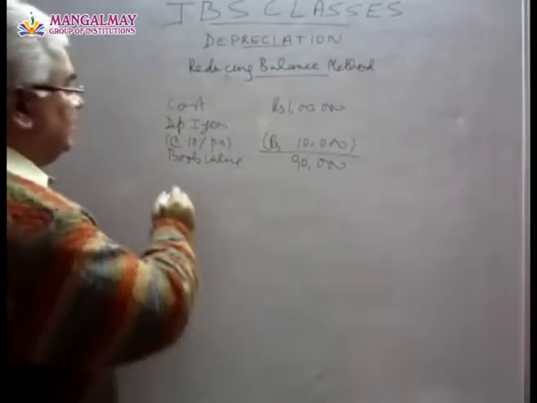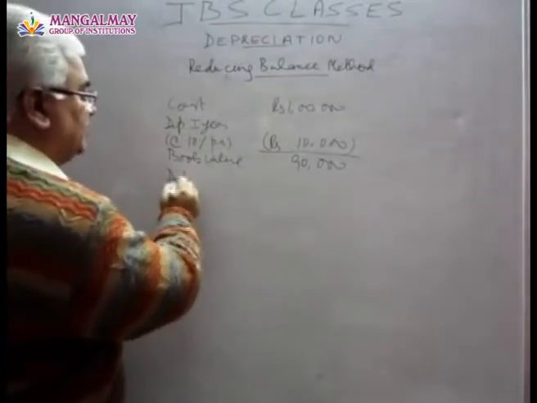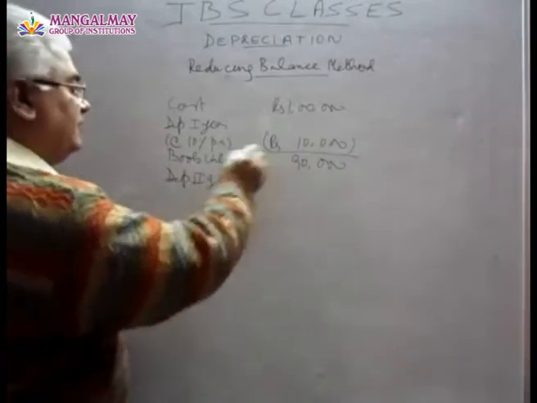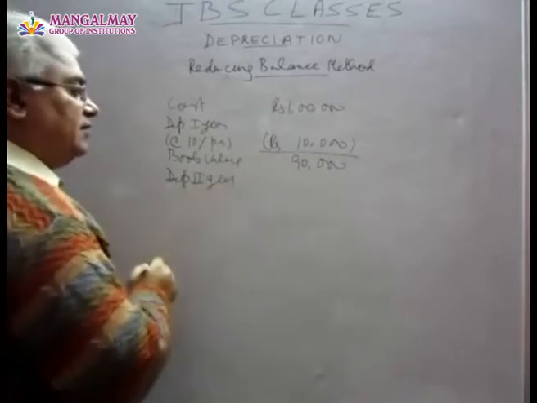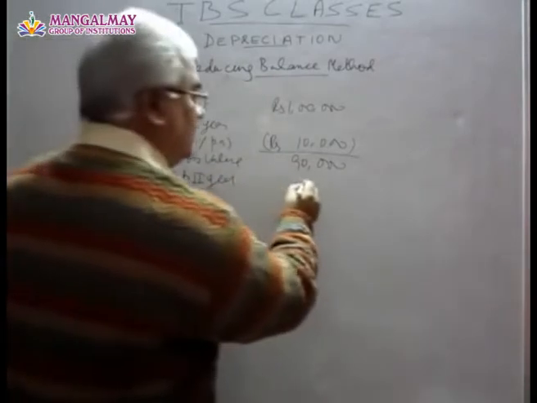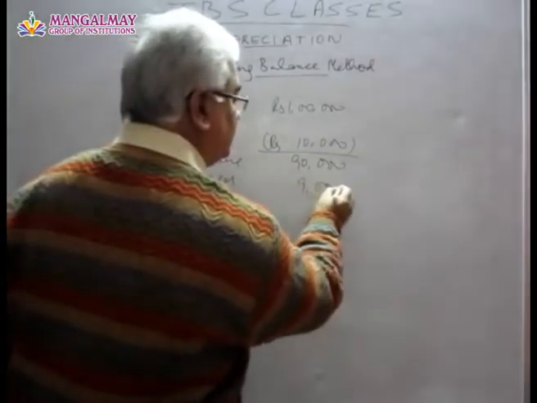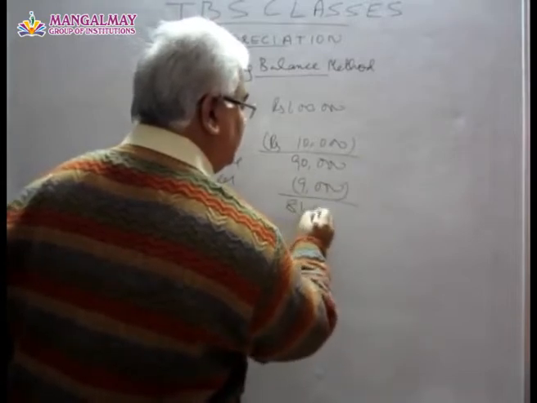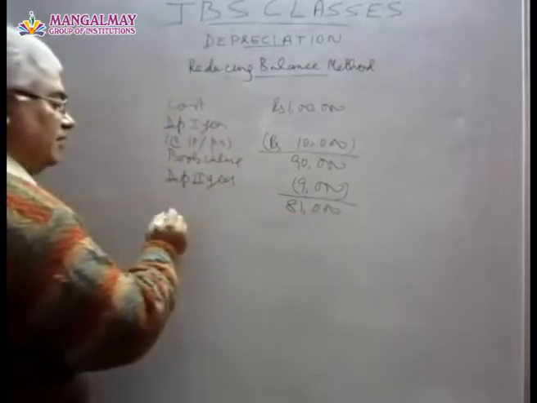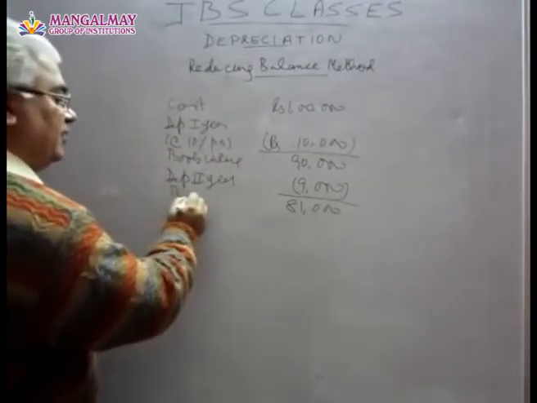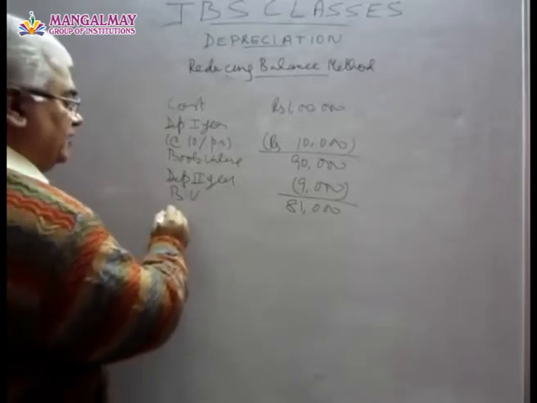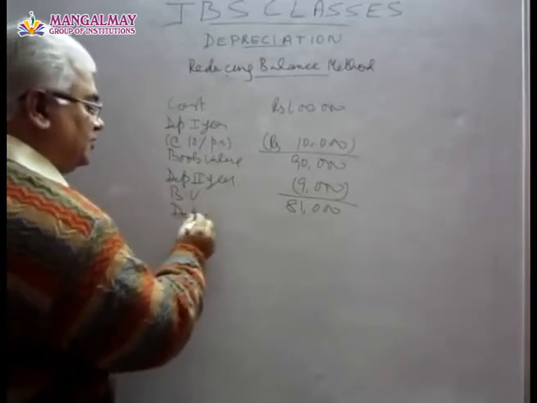And in the second year, how much will you charge as depreciation? Naturally 10% of 90,000, that will be 9,000, and 81,000 will be your book value at the end of the second year. And in the third year, your depreciation will be how much?